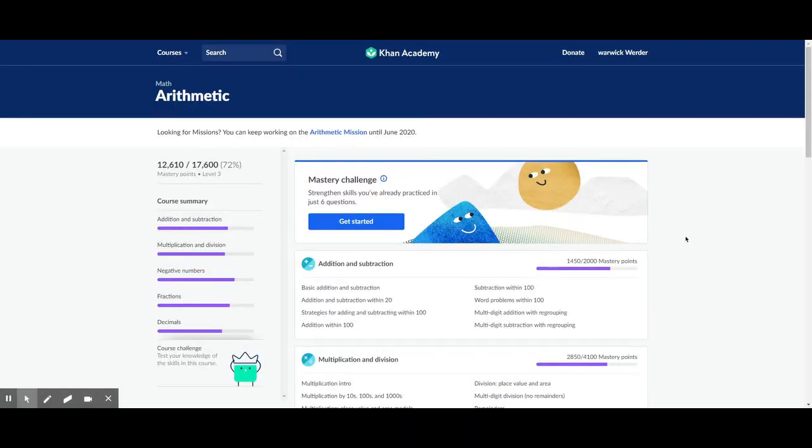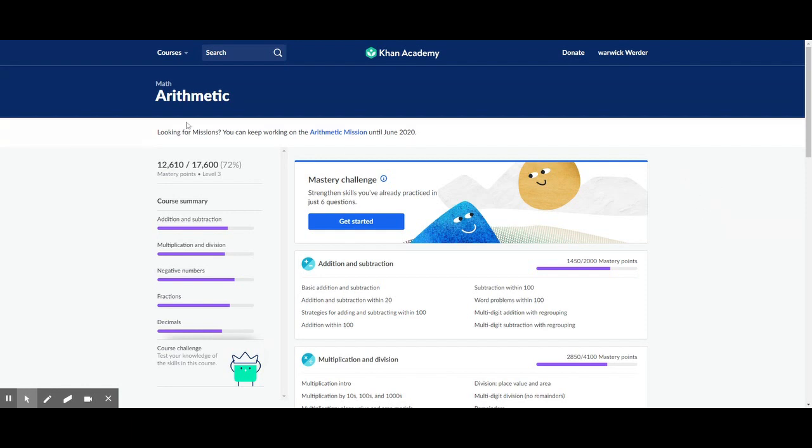Alright, this is a demonstration of how Khan Academy works. I'd like you to be working on Khan Academy while we're in lockdown because you get a lot more assistance and it gives you a personalized program. In theory, if you can complete this, you'll have no gaps in arithmetic. Earlier on, I sent you a link to Khan Academy, and I see some people had found that link and signed into it, but I'm guessing they didn't know what to do after that because we haven't done too many things.